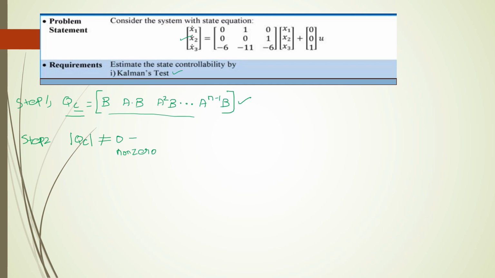Before proceeding with this, we will check with the problem, and we need to remember one important thing, that is the state model equation. That is x dot, which represents the first order derivative, is equal to Ax plus Bu. And the output is Cx plus Du. Now, for finding controllability, we need to consider this equation.